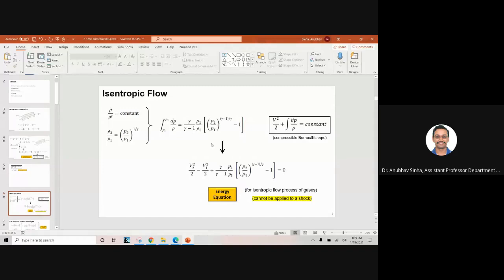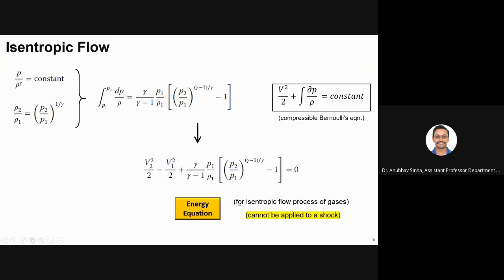About this equation, basically we used Bernoulli, and we end up with this form. Now this we call an energy equation, but a very important fact here is that we have derived it for isentropic flow. So this is our assumption that the flow is isentropic, or whatever the process is there, that is isentropic. Based on that assumption, this equation has been derived.